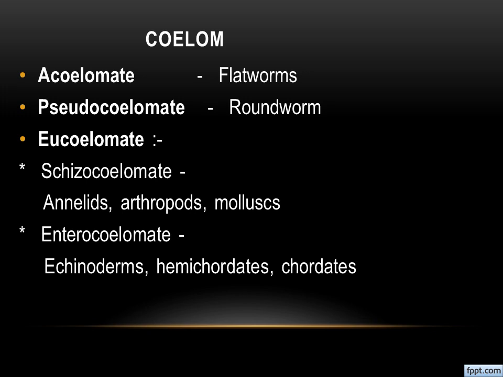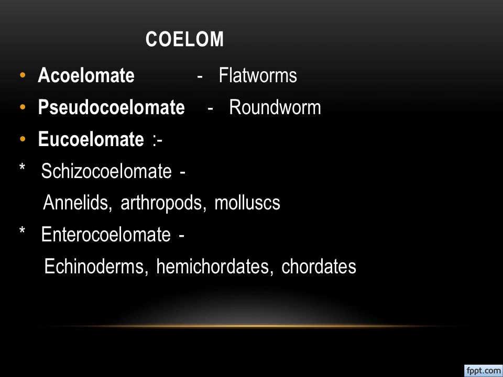Acoelomates, as you can understand, means there is no coelom, no body cavity for these animals. What do you mean by this? There is no space between the body wall and the digestive system. The body is compact. Understand? Example, organisms like phylum Platyhelminthes, for example flatworms, right? The next one is pseudocoelomates.